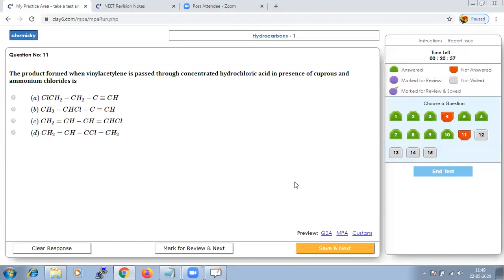Passed through concentrated hydrochloric acid in presence of... It is simple. Once again, when vinyl acetylene is being passed through concentrated hydrochloric acid in presence of cuprous chloride, it will give us the product CH2 double bond CH, and you will have CCl double bond CH2. Our option D should be the right answer. Let us save that and go to next.